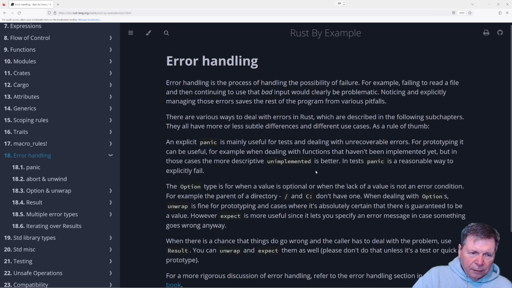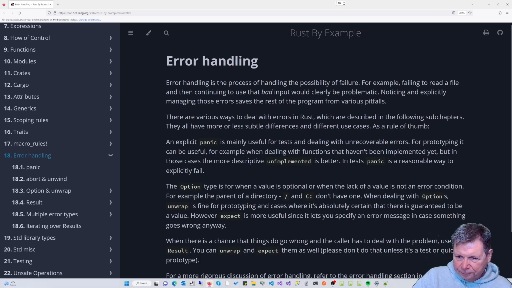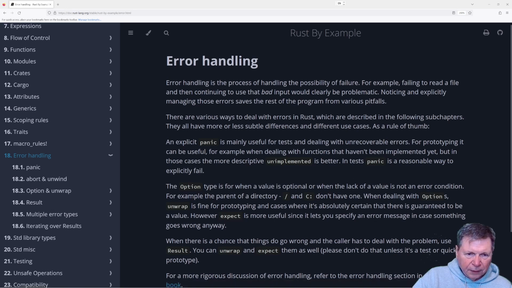Error handling. All right, how are we doing? I started late. Let's see how far we can get in error handling today. Error handling is a process of handling the possibility of failure. Although, yeah, let's stop. I'm going to stop, and then I'm going to carry on another time with this.